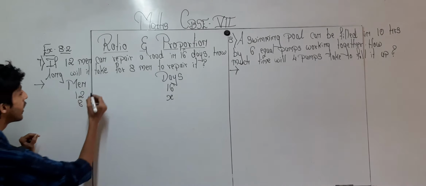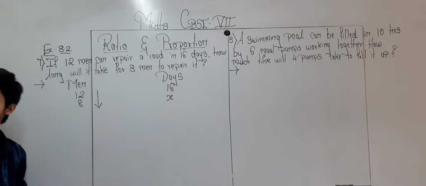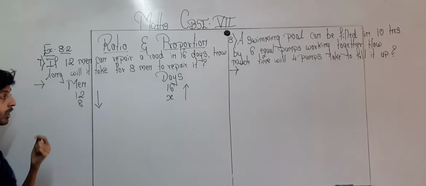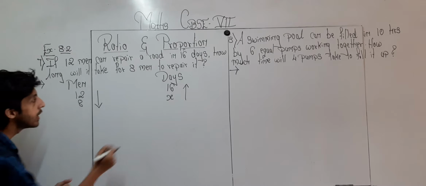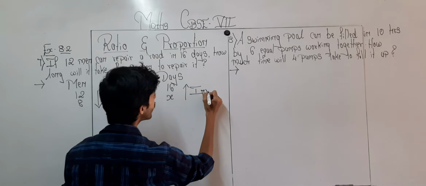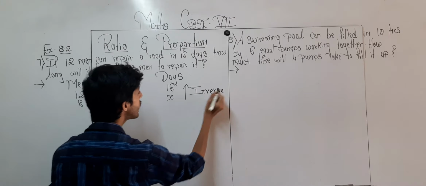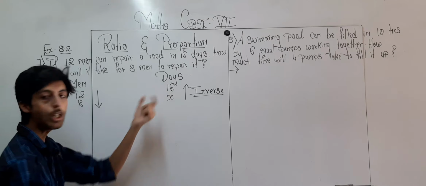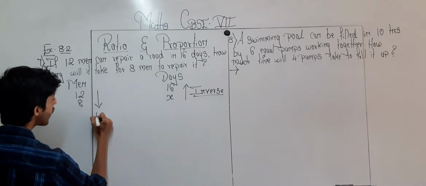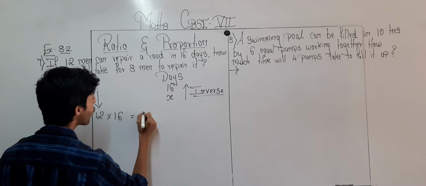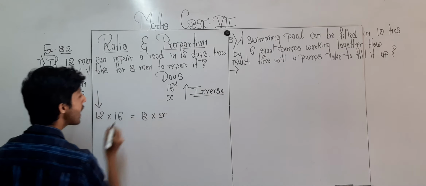Now see over here, the number of men is getting decreased. That means the number of days will be getting increased. As the number of men is getting decreased, the number of days will be getting increased. So over here which concept? Both the arrows are moving in the opposite direction, means inverse concept. Okay. Now in inverse what do we have to do? Straight multiplication. So over here 12 multiplied by 16 is equal to 8 multiplied by x.